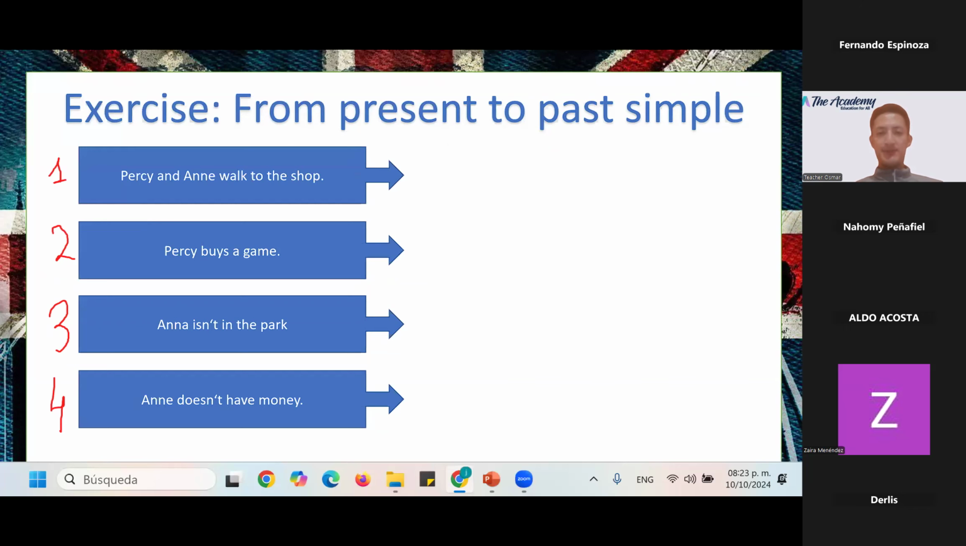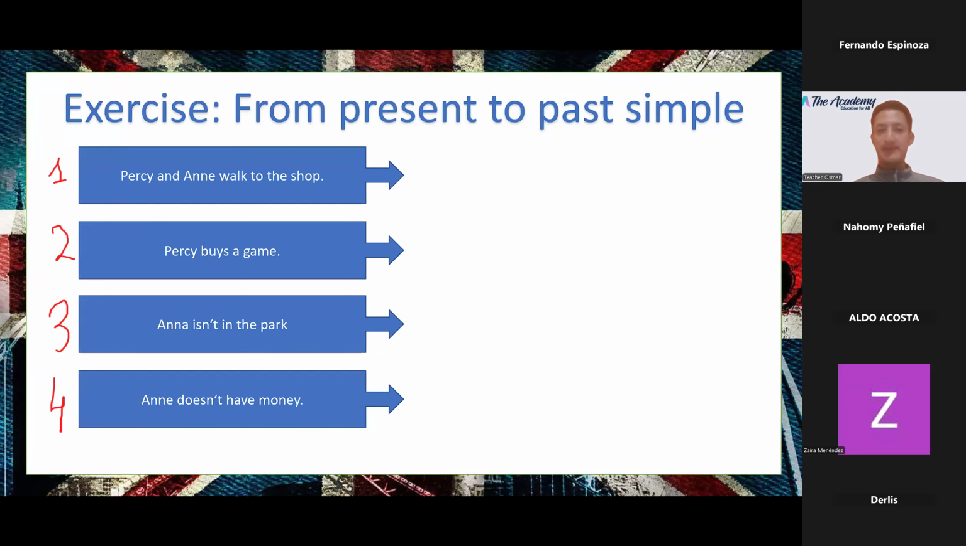Excellent, super. Wow, amazing. Zaira, 4 out of 4. Okay, 4 correct answers. Congratulations. Can you hear me, Zaira? Yes, teacher. Okay, nice to see you again, Zaira. Un gusto tenerte nuevamente. Such a pleasure to see you again.